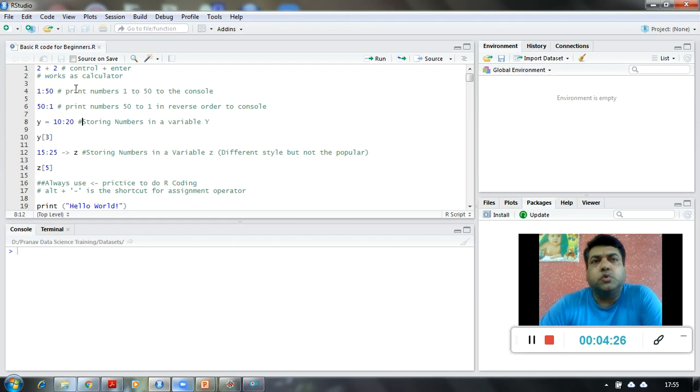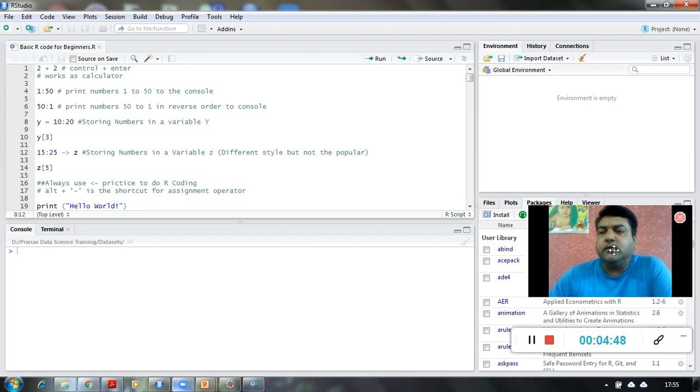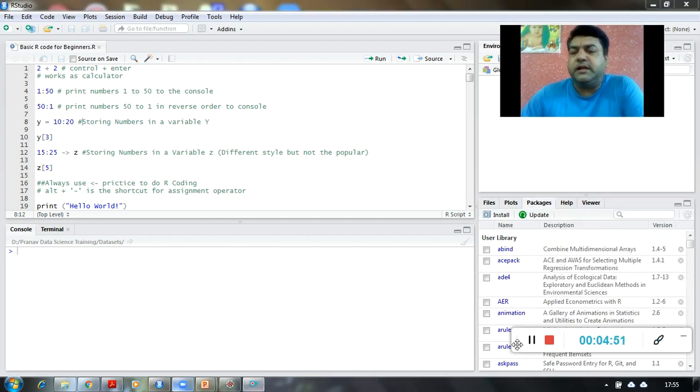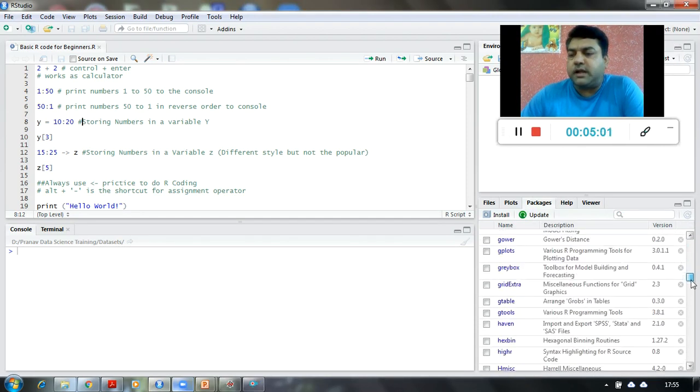Those have been developed by a community of R programmers, and R being an open source language, there are a lot of packages developed for different functionalities by the community of R programmers. All those packages become handy when we want to use a specific functionality which is available in that particular package. You can see over here in the right bottom corner where my mouse is, I'm scrolling down.